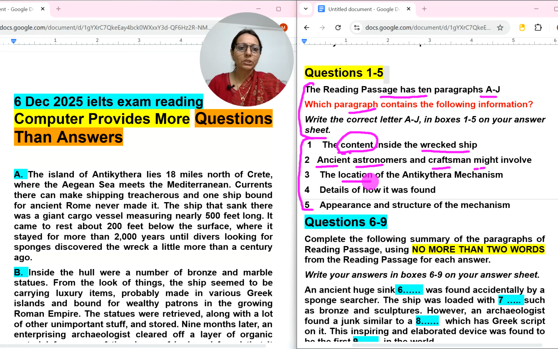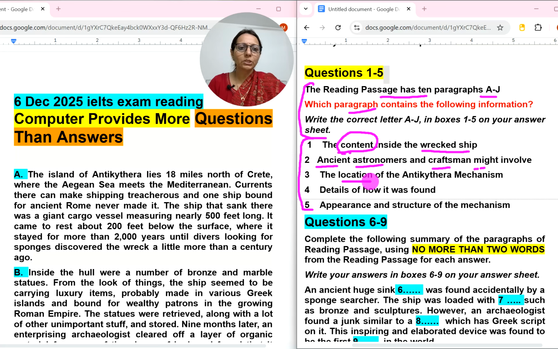Details of how it was found. I think they are talking about the ship only. They started with how this sea meets the Mediterranean, and how currents can make shipping treacherous, so they have started talking about the ship. Appearance and structure, nothing. So details of how it was found will definitely come in paragraph A, for the fourth question. So this we have done.